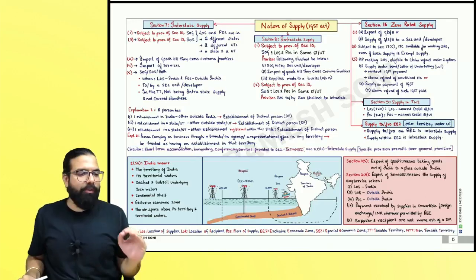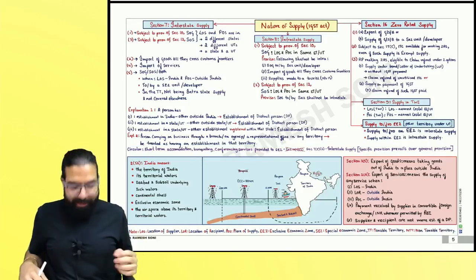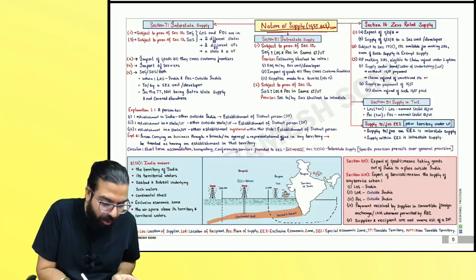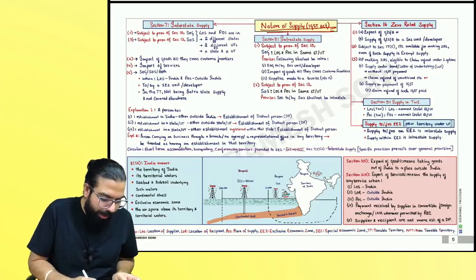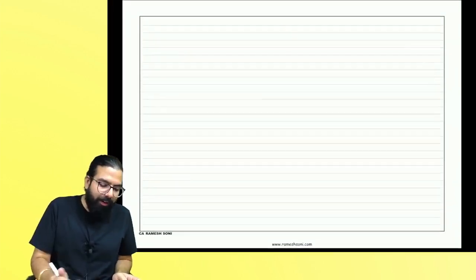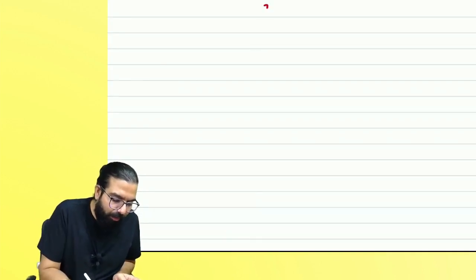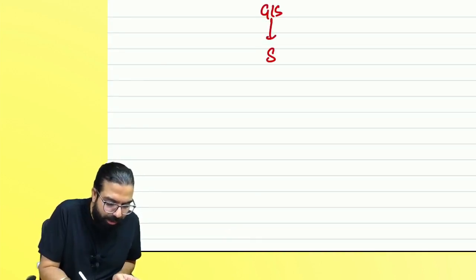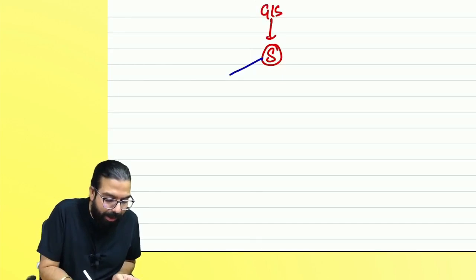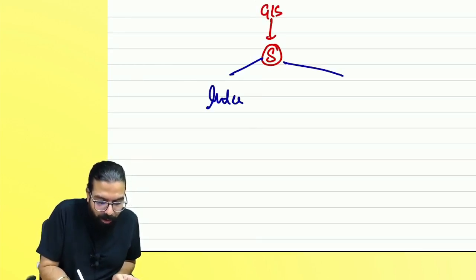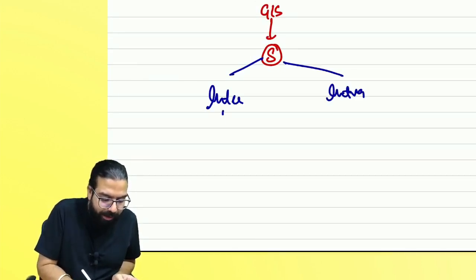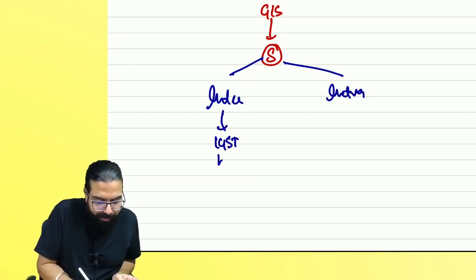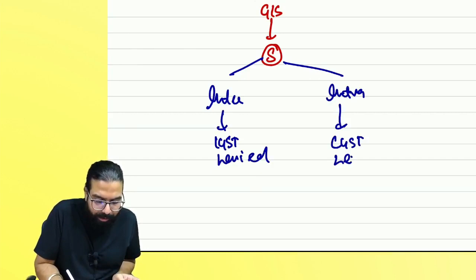Alright, students, let's go ahead and now revise the next chapter. The next chapter is nature of supply. Let's take a quick link of the chapter. We started learning GST with goods or service. Goods or service has to be supplied. Supply can be either interstate or intrastate. In interstate supply, IGST will be levied. In intrastate supply, CGST will be levied.